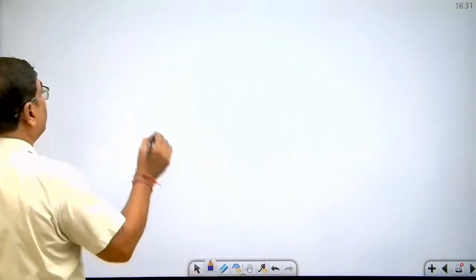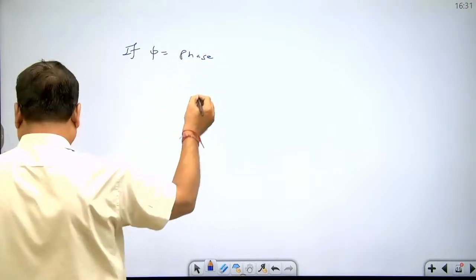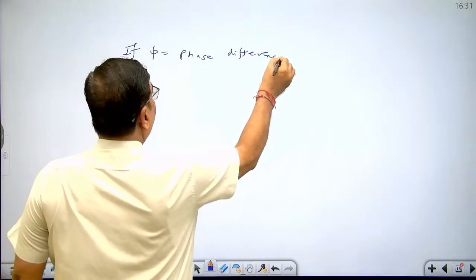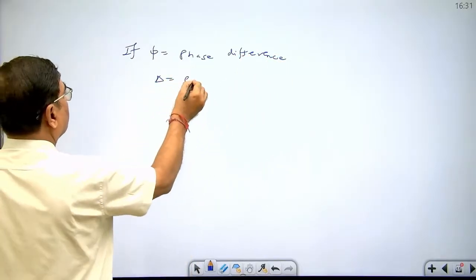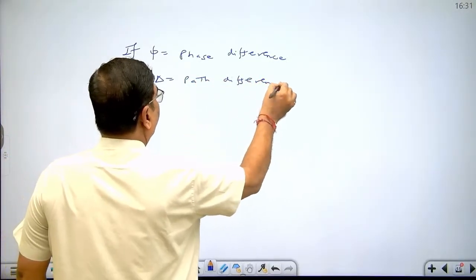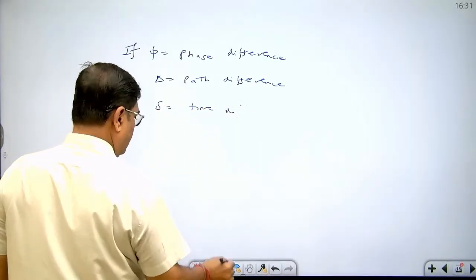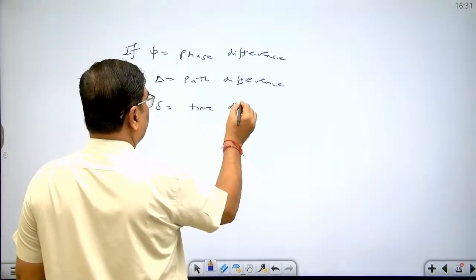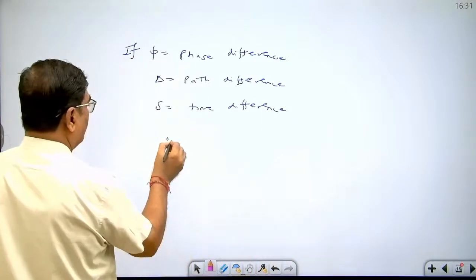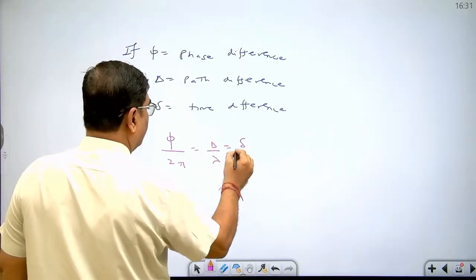If phi equal to phase difference, delta equal to path difference and del equal to time difference, then the relation is phi upon 2 pi equal to delta upon lambda equal to del upon t.